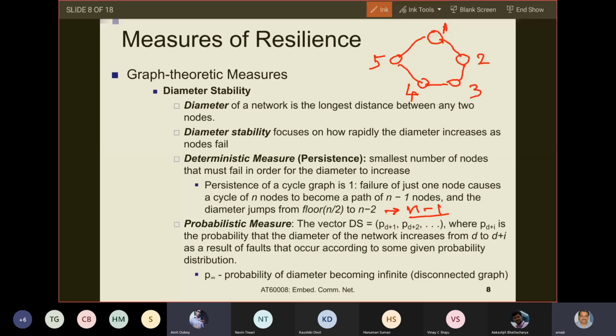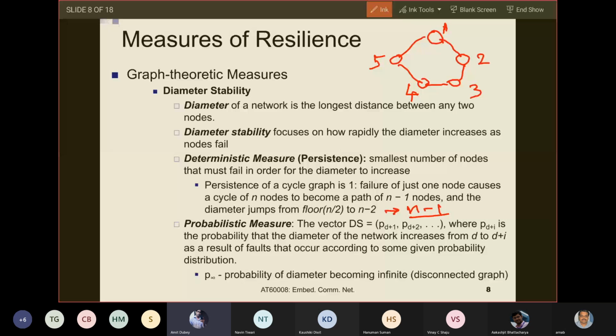So because it is a cycle, the distance is much lower when the links are bidirectional. However, when you remove a link, then it becomes a path. There is no more a cycle, and the diameter immediately increases. Got the point?